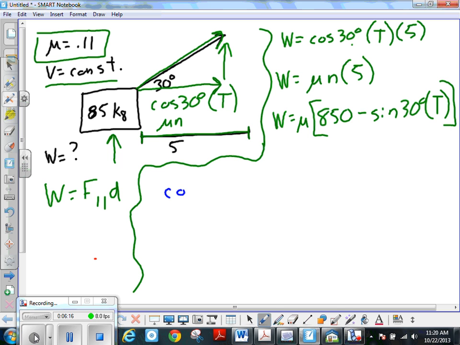So cosine 30 times 5 times T equals mu times 850 minus mu times sine 30 T.